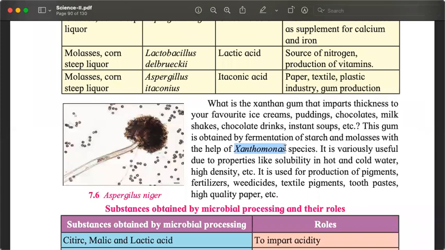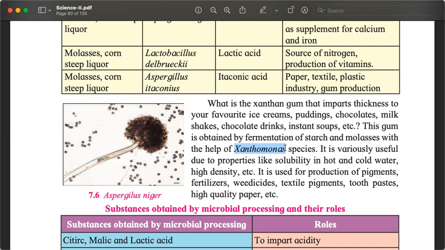What do we make with it? Pigments, so that we can give color. We make fertilizer, weedicide. Weed means wild plants that grow in the field, to kill them. Weedicide. Textile pigments to color the clothes. Toothpaste. Also paper.